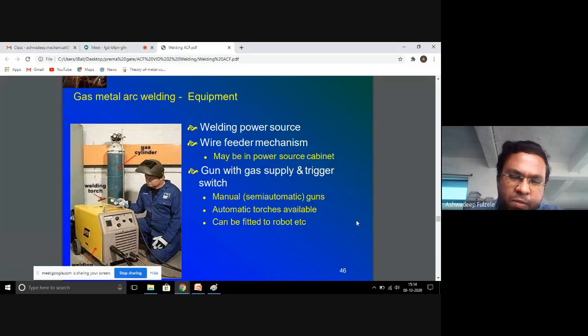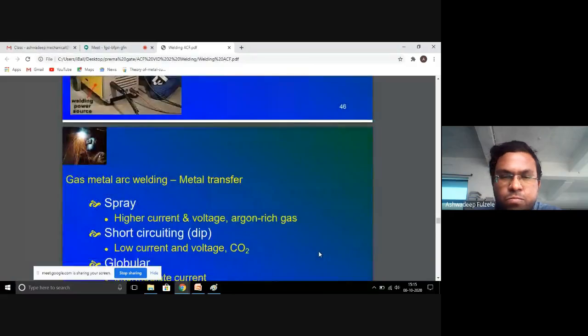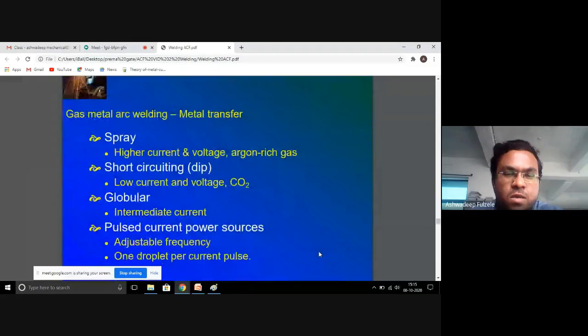It may be a manual or semi-automatic gun. Automatic torches are also available and can be fitted to a robot. The metal transfer is through spray, short circuiting, globular, or it may be pulsed current power sources.